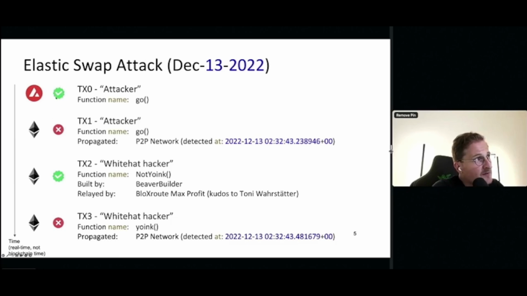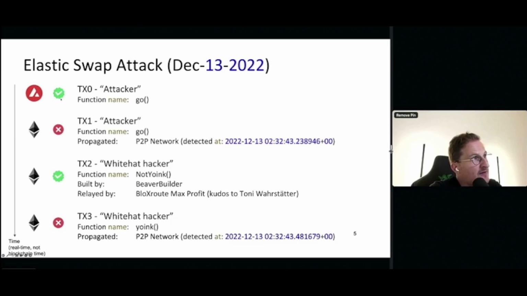Well, this green icon depicts a transaction that was successfully executed according to the EVM execution environment, right? You can have a reverted transaction if certain conditions in your transaction or smart contract were not met, then the transaction is reverted. That would be identified by this red cross, right? So this is not successfully executed; it attempts to revert the state changes that the transaction did. Okay, so we have two successfully executed transactions and two failed transactions.